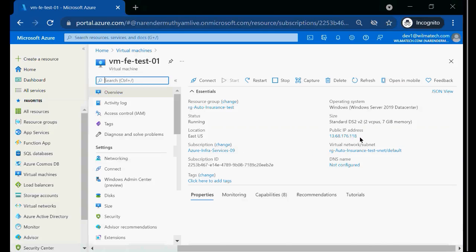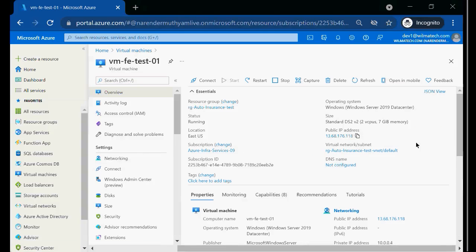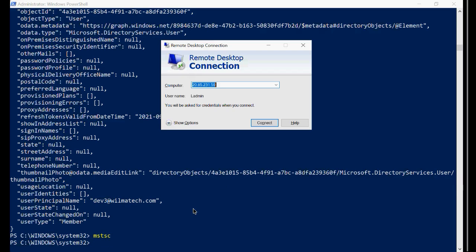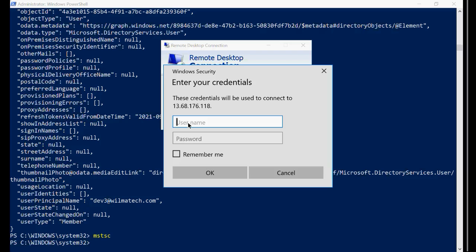He will select the IP, and on his local machine he types mstsc and types the IP of the machine. And here he types in the username and password. What is the username? LADMIN and password DMOUSER @123.